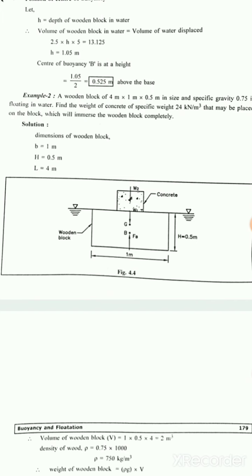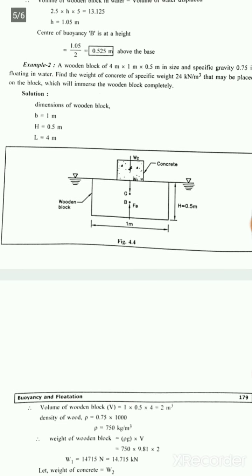Now the second example. A wooden block of size 4 meter by 1 meter by 0.5 meter and specific gravity 0.75 is floating in water. Find the weight of concrete of specific weight 24 kilonewton per meter cube that may be placed on the block which will immerse the wooden block completely. First of all, the dimensions are given. The dimensions of the wooden block are B equal to 1 meter, that is breadth, H equal to 0.5 meter height, and length L equal to 4 meter.